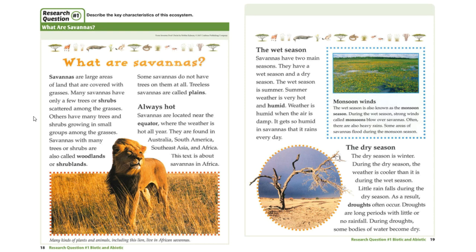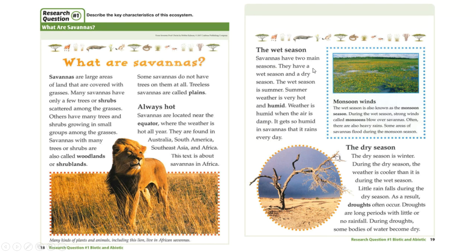The dry season. The dry season is winter. During the dry season, the weather is cooler than it is during the wet season. Little rain falls during the dry season. As a result, droughts often occur. Droughts are long periods with little or no rainfall. During droughts, some bodies of water become dry.